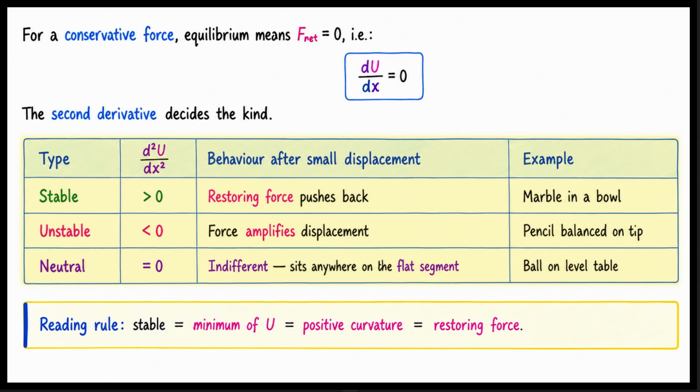Third is neutral equilibrium. The second derivative is exactly zero. The object is indifferent, sitting anywhere on a flat segment. Think of a ball resting on a level table. The reading rule is simple. Stable means a minimum of potential energy. This means positive curvature and a restoring force.